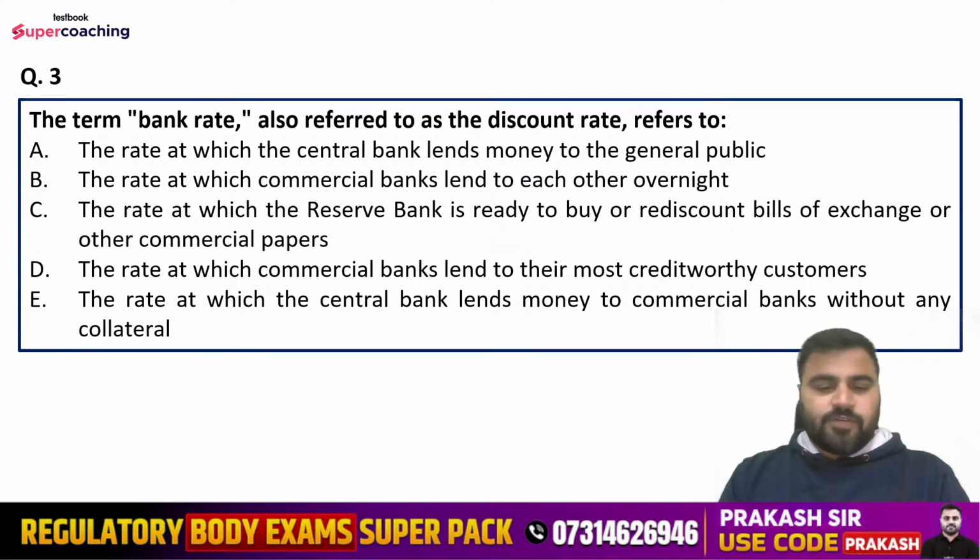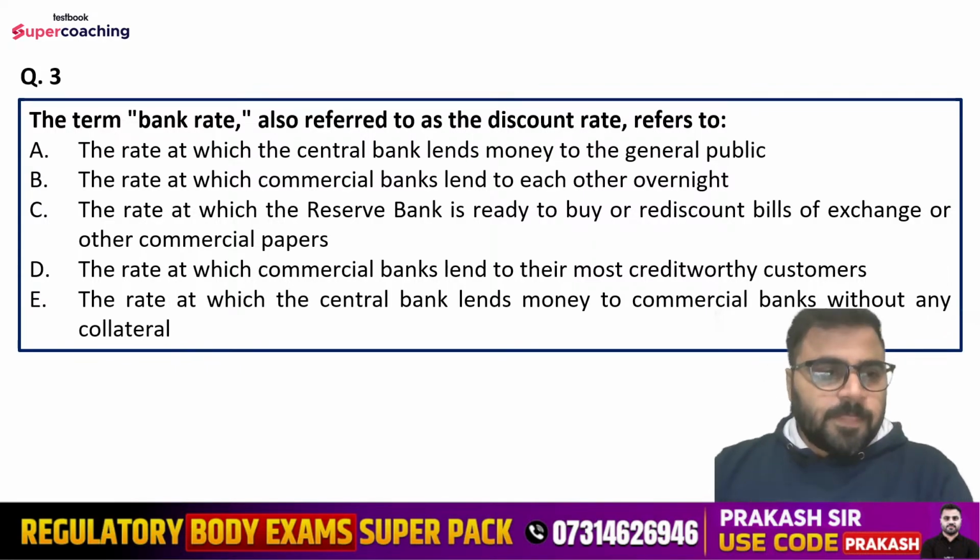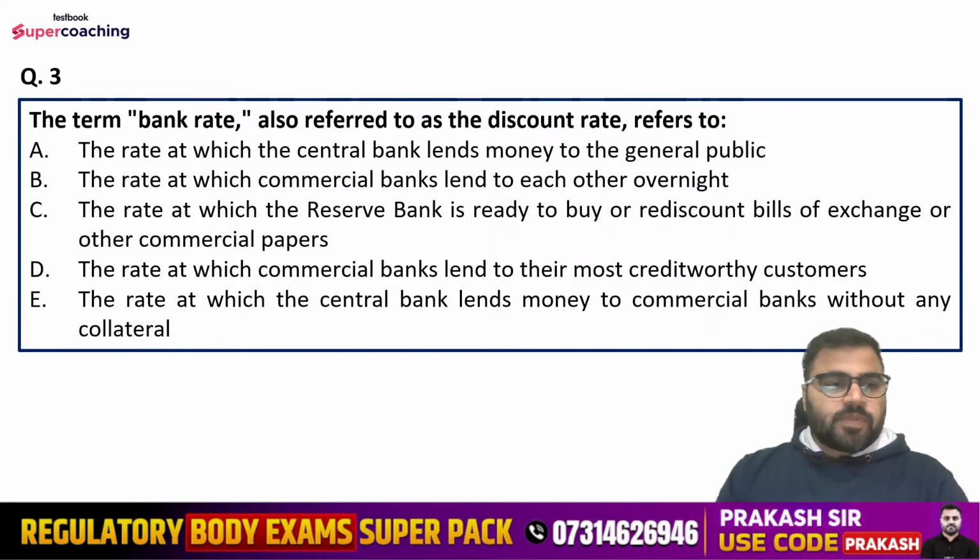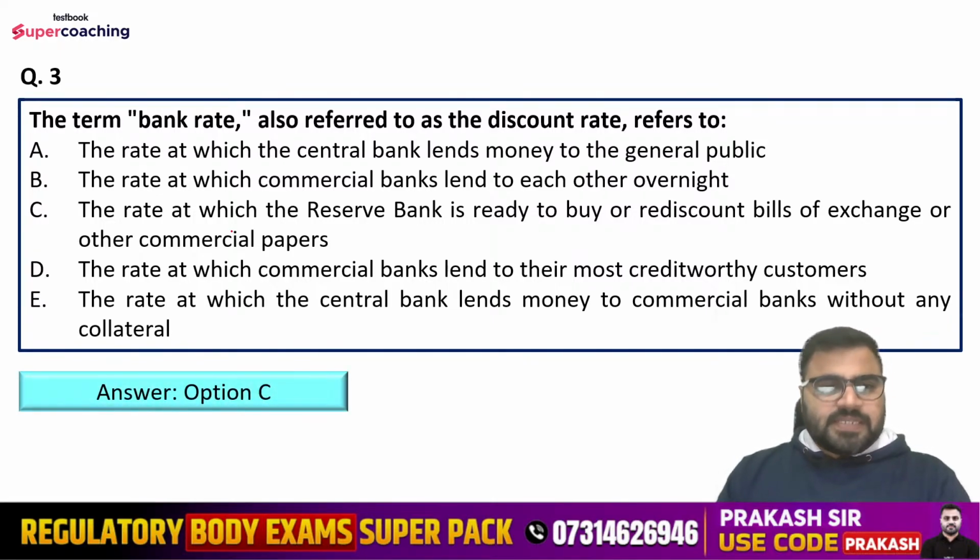Yes, friends, everyone do let me know what can be the right answer here. So the right answer is option C, that is the rate at which the Reserve Bank is ready to buy or rediscount bills of exchange or other commercial papers. Yes, Arjun, you have given the right answer.